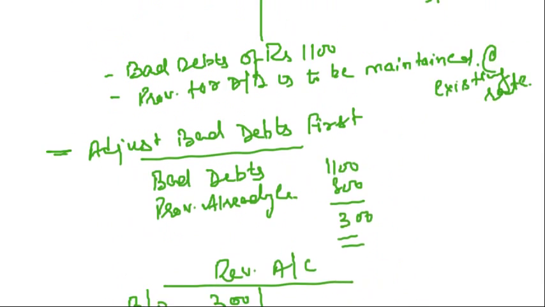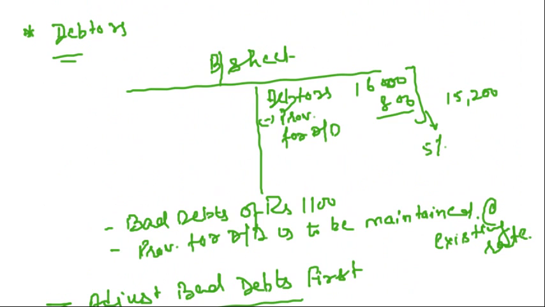So this was one important point, that in case you are given the bad debts, first adjust the bad debts, and then on the remaining amount of debtors you have to create the new provision. That means the new provision will be created on the debtors less bad debts. Clear? Because 1,100 is already bad. Why create a provision on that? We know that 1,100 we are not going to get. Clear?